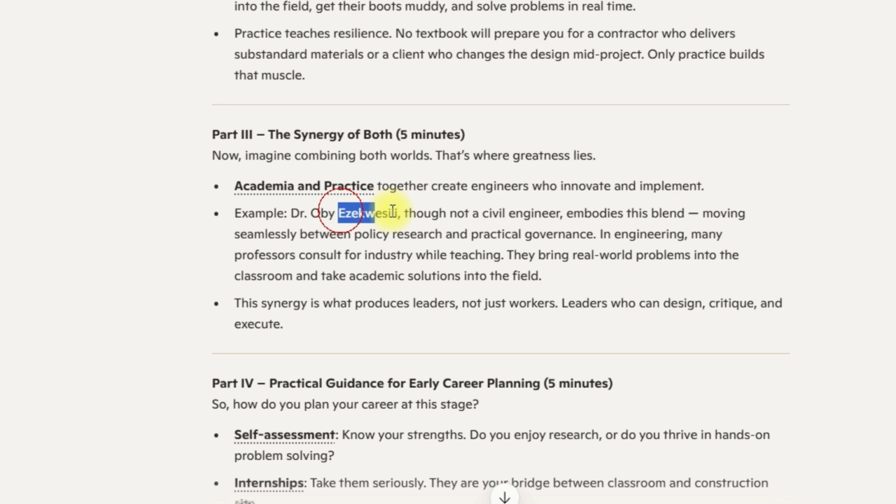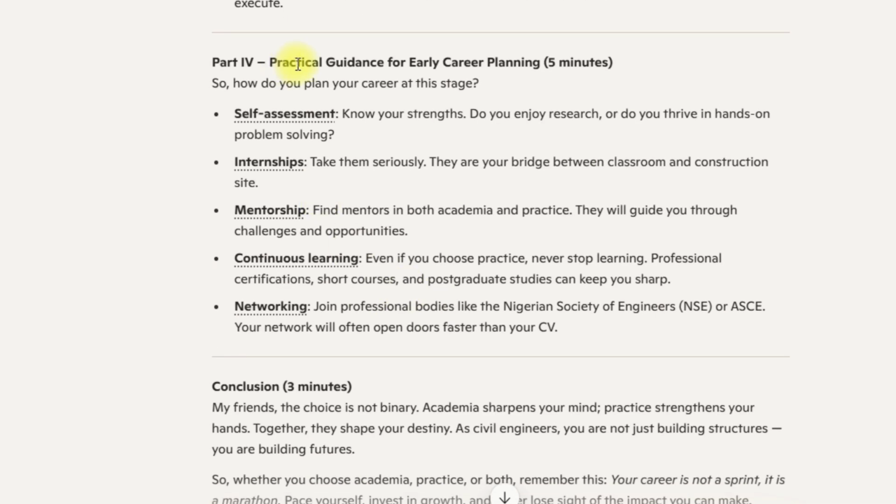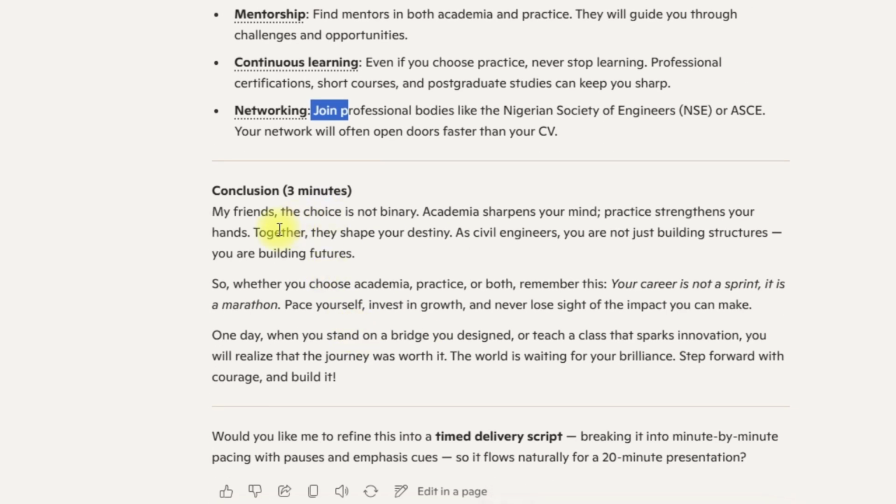An example is given of how civil engineering embodies this. Part 4 is practical guidance for early career engineers. So you talk about self-assessment, internship, mentorship, continuous learning, networking, and so on. In fact, you can say the choice is not binary. Academia sharpens your mind, practice strengthens your skills. Together, they shape your destiny.